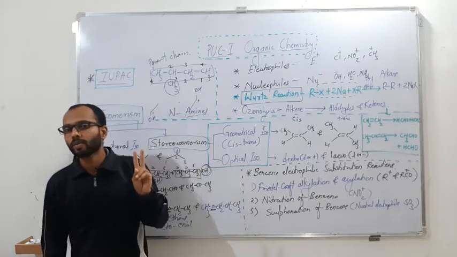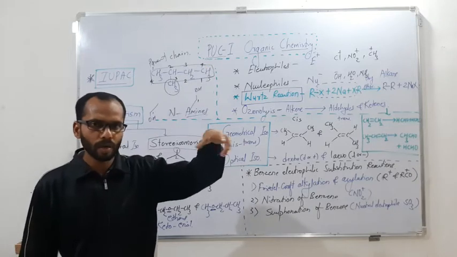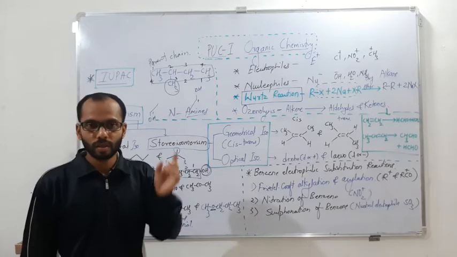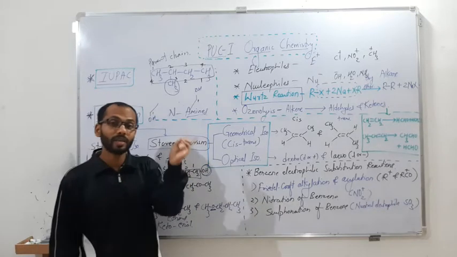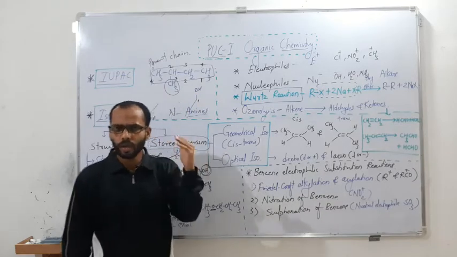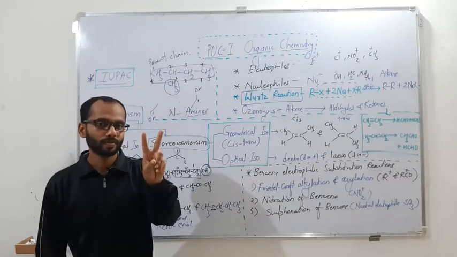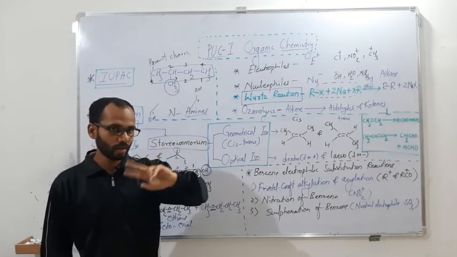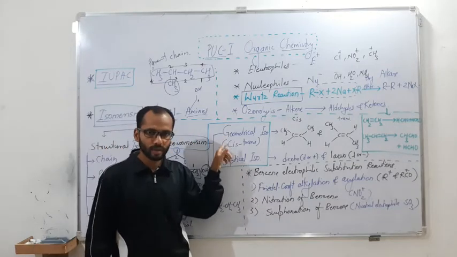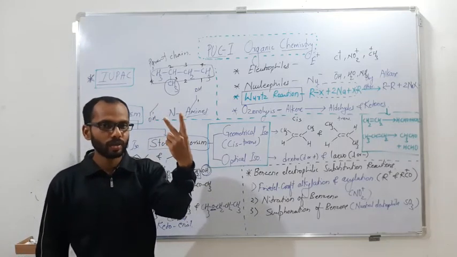Second, each doubly bonded carbon should have two different groups. See, even if you have a double bond, if a carbon has both hydrogens, then they are similar, so they cannot show cis-trans. Each doubly bonded carbon should have different groups. CH3 and H is allowed, H and Cl is allowed, Cl and Br is allowed. It may be any, but they should be different. If both are similar, CH3 CH3 not allowed, H H not allowed, Cl Cl not allowed. So the first condition for cis and trans: either there should be a double bond or a ring. Second, each doubly bonded carbon should have different groups.